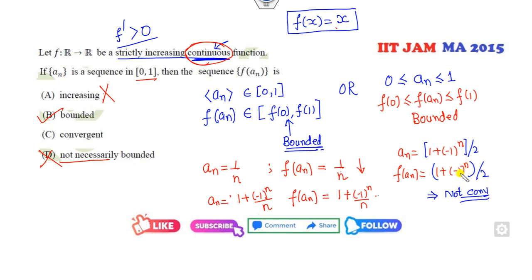Fine. Because why? Because the limit is, if n is even, it will be 1, and if it is odd, then it's a 0. So the limit is not unique. Once the limit is not unique, it is not convergent. So this option is also cancelled out. The right option is only B.